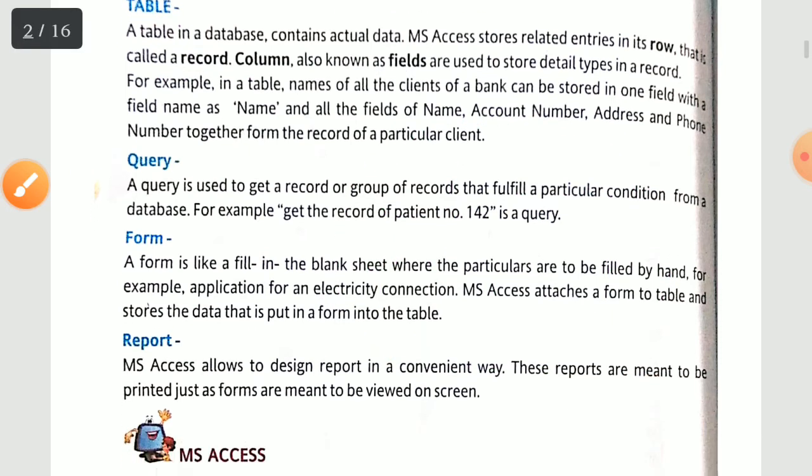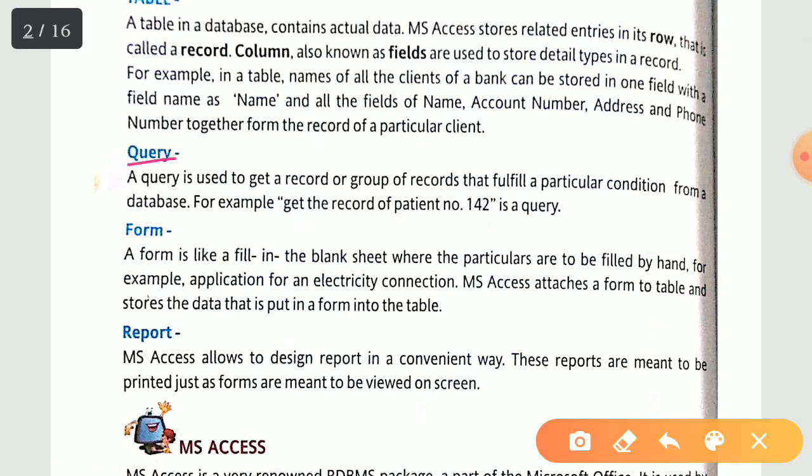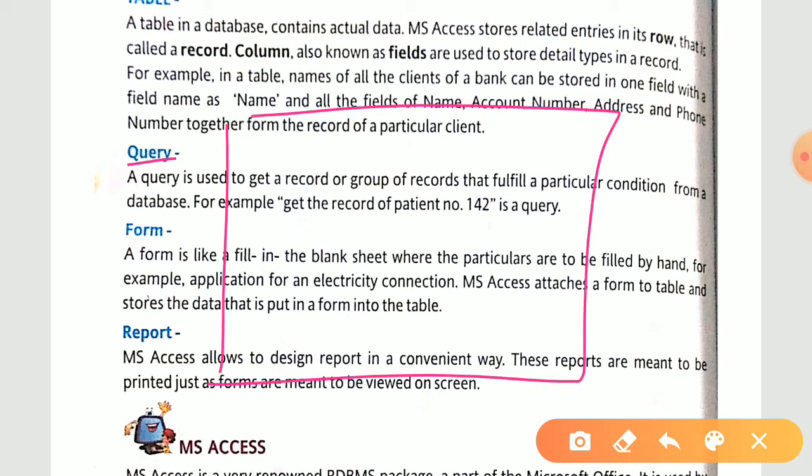Now query, what is query? This is the second object. Query is used to get a record or group of records that fulfill a particular condition from the database. For example, get the record of patient number 142 is a query. Query means what? When you want to extract some kind of data, right? We have a particular table, and in this table we have 50 records.